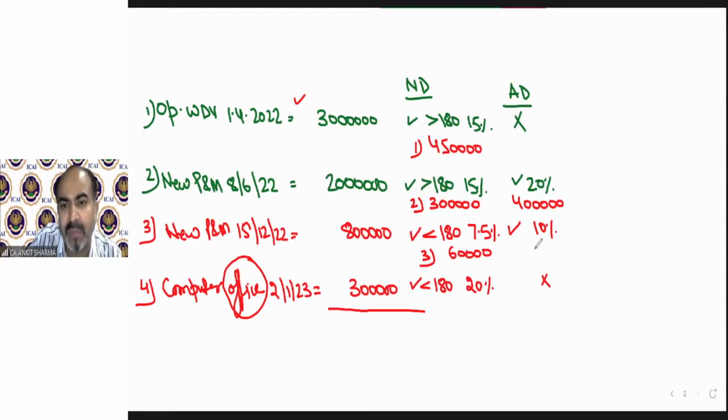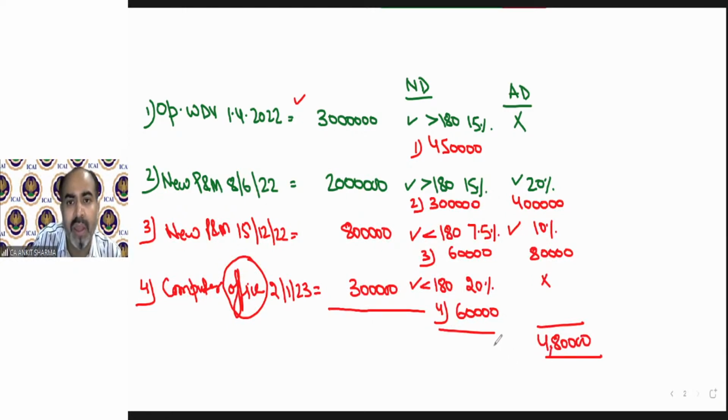And 10%, that will be 80,000. On computer appliances in office, we can claim 20% depreciation rate only. We cannot claim additional DAP, and that will be 60,000. So this is my normal DAP and this is my additional DAP. So my additional DAP will be for the year is 4,80,000. And this will be 450 plus 3 plus 60 and 60, that will be 8,70,000.